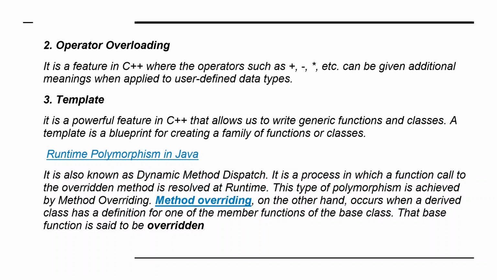It is also known as dynamic method dispatch. It is a process in which a function call to the overridden method is resolved at runtime. This type of polymorphism is achieved by method overriding. Method overriding occurs when the derived class has a definition for one of the member functions of the base class. That base function is known as overridden.